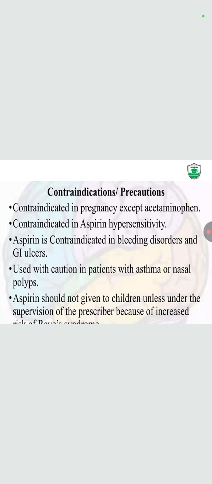What does that mean? As I told you, aspirin inhibits our prostaglandin. This prostaglandin is generated by cyclooxygenase, that is an enzyme. And aspirin is a selective inhibitor of the COX enzyme. So whenever there is an inhibition of the COX enzyme, the mucosal membrane of our GIT will also be affected. That's why aspirin is contraindicated in bleeding disorder and GI ulcer.